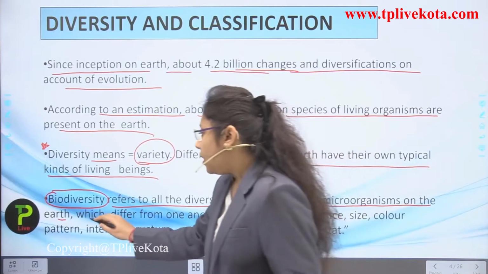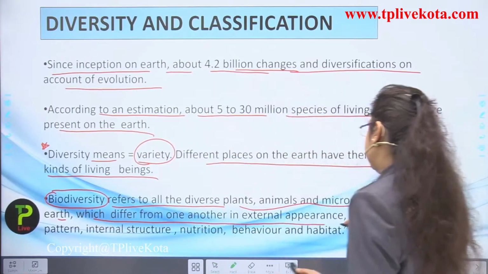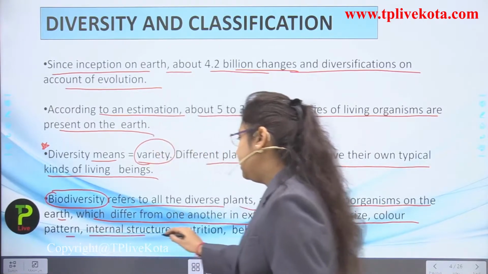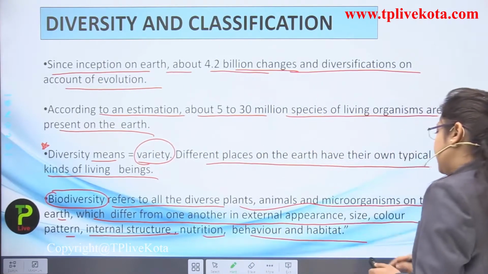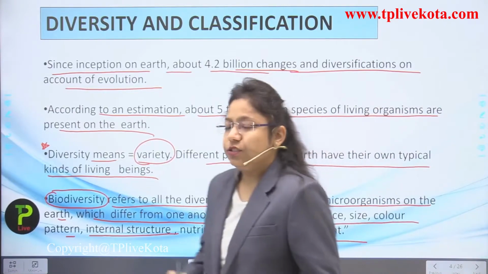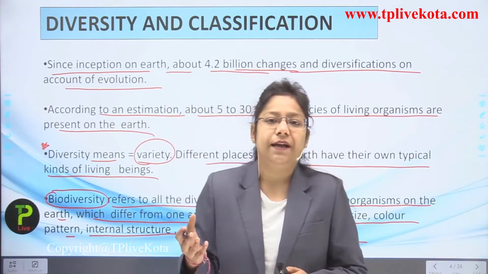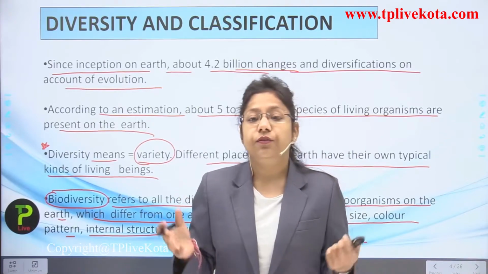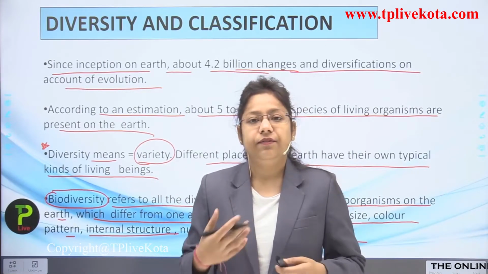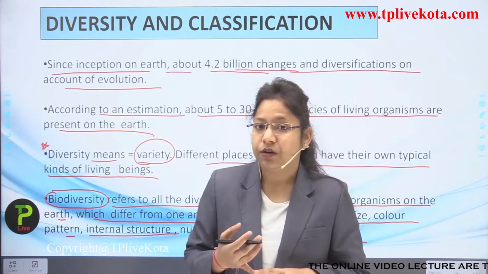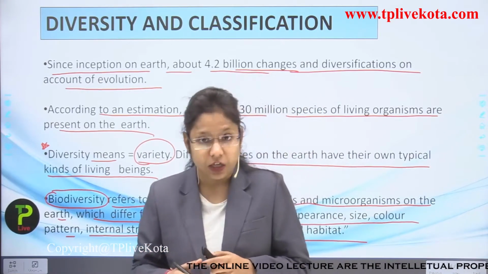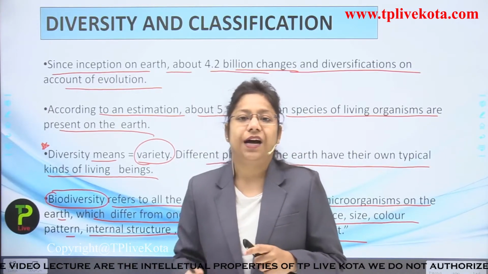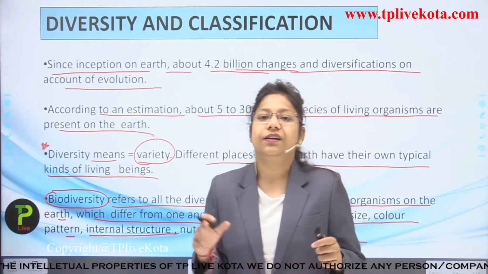Okay, which differ from one another in external appearance, size, color, pattern, internal structure, nutrition, behavior and even habitat. Okay, so actually if we talk about diversity, then we only talk about plants and animals. But if we count biodiversity, then we are going to talk about the microorganisms as well in this particular topic.